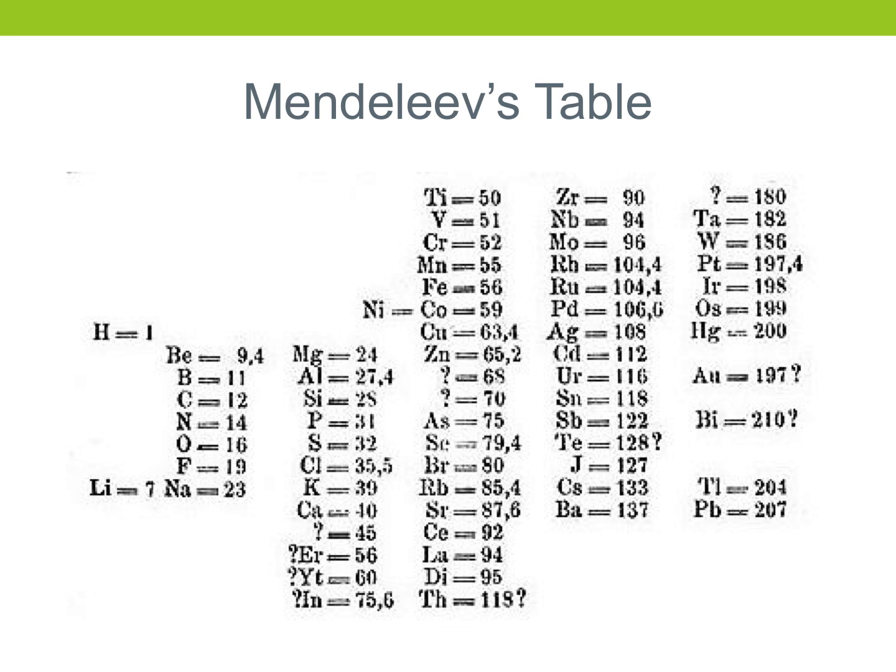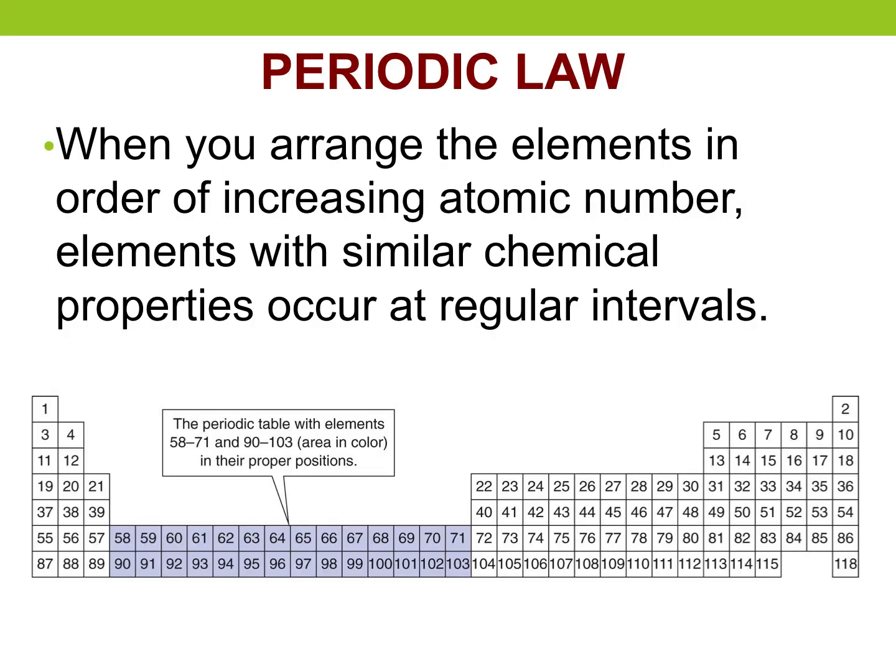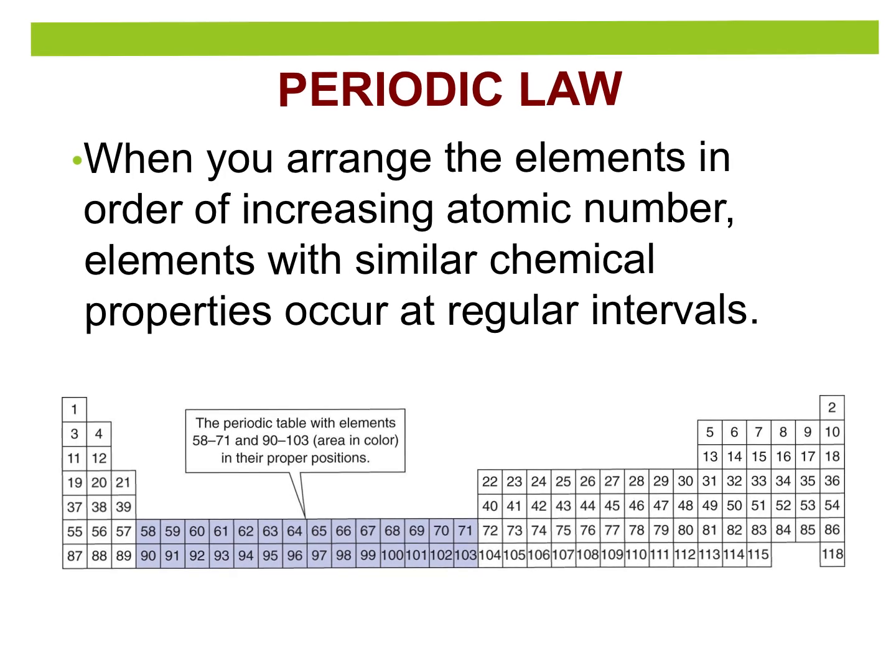Now, nowadays, is our periodic table arranged by mass number? Nope, it's close, but what number is it actually arranged by now? Good, atomic number. Our modern periodic table is actually arranged by atomic number. I'd say we read it like a book. If we go from left to right and then top to bottom, do you notice how atomic number always increases by 1? When we arrange it by increasing atomic number, we see these regular intervals where atoms have similar chemical properties.